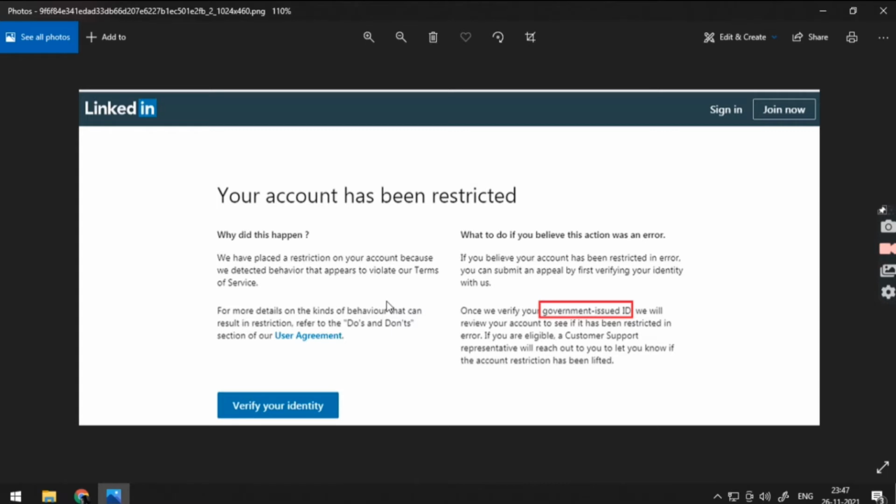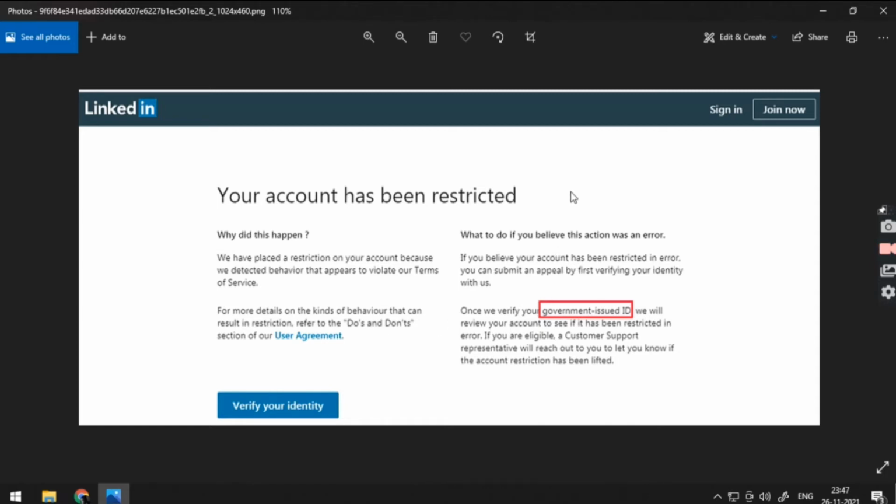So these are the steps we can follow to get our account recovered: verifying your account and confirming your identity manually through Aadhaar card and PAN card. If you have them with you, you can get access easily. So through these steps you can 100% get your account recovered and gain access to it very easily.